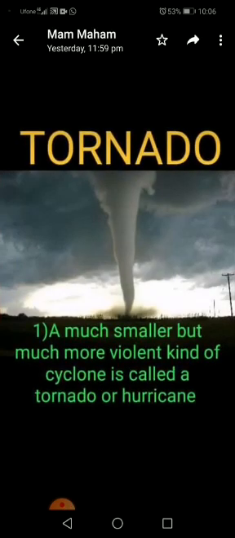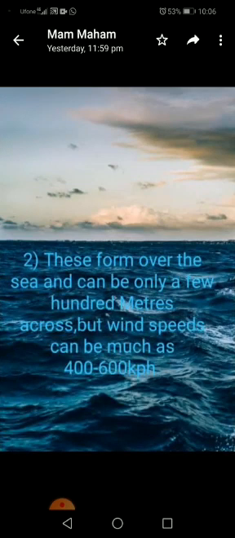Now, I will briefly explain a much smaller but much more violent kind of cyclone, called a tornado or hurricane. These form over the sea and can be only a few hundred meters across, but wind speeds can be as much as 400 to 600 km per hour. Number 3, sometimes they suck up a vast amount of water from the sea to form a swirling column of water called a twister or water spout.